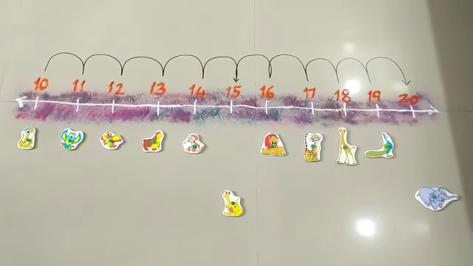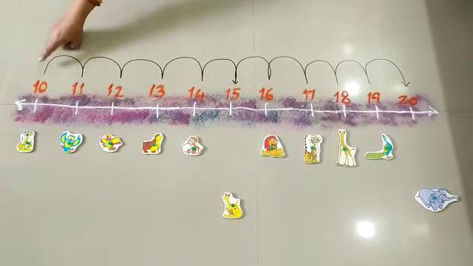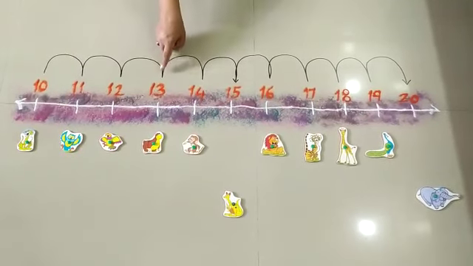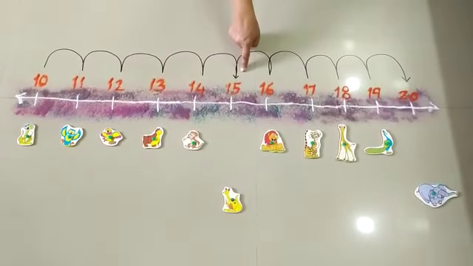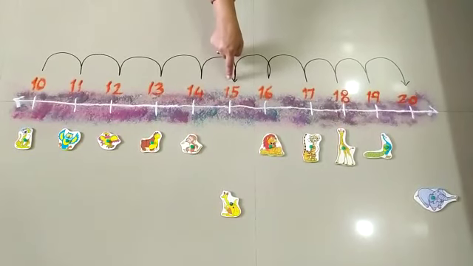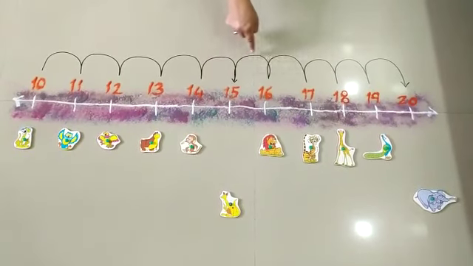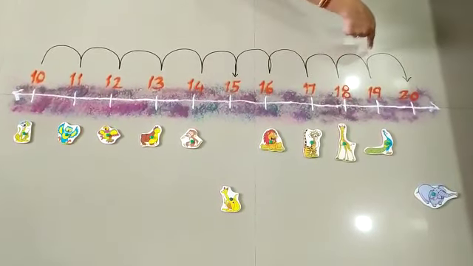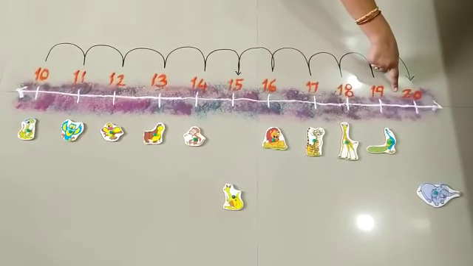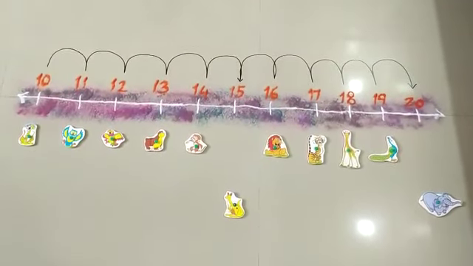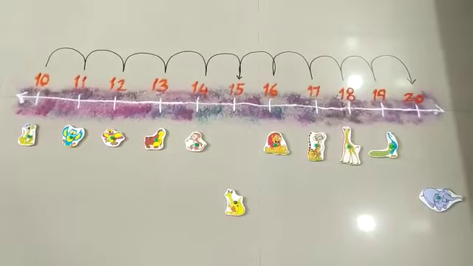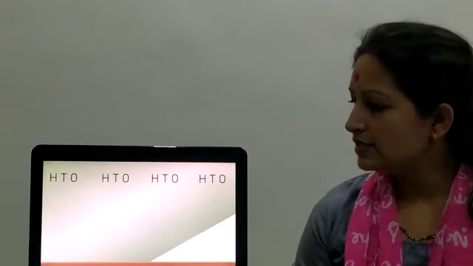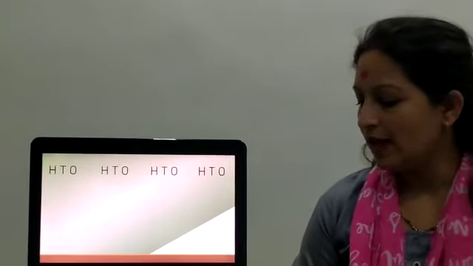Again we will repeat jumping from 1, 2, 3, 4, 5 jumps. I went on 15 and again from 15 I am starting 1, 2, 3, 4, 5. I went on number 20. So this is skip counting by 5. Now we will see some examples of skip counting by 5.